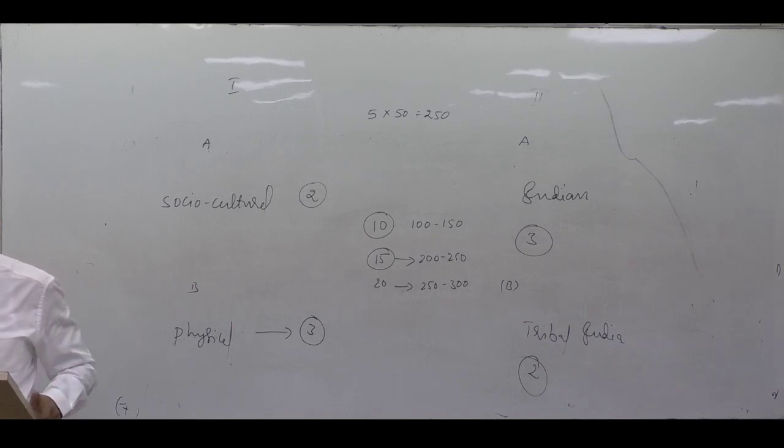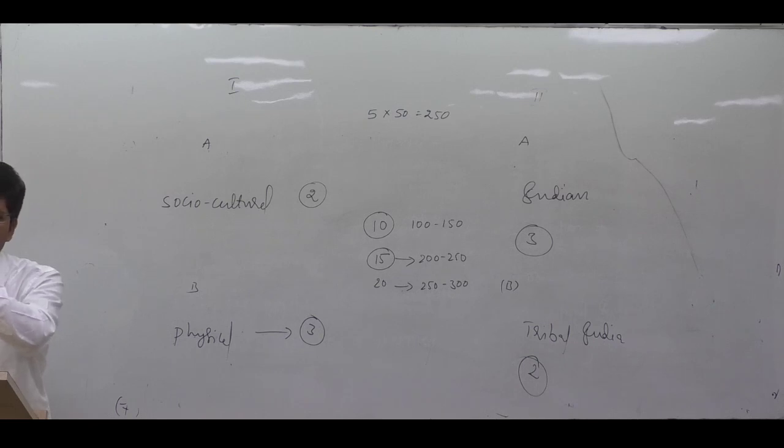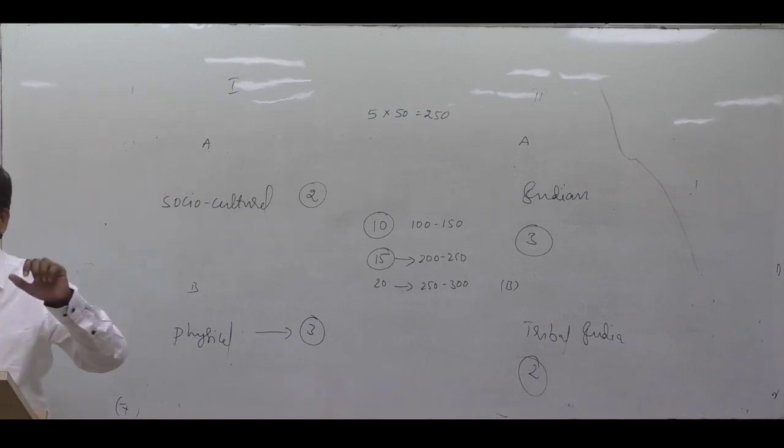There is one concept by the name NMS complex: nature, man, spirit complex. We have to understand that man would like to always maintain balance between his life, his belief in the spirits or religion, and environmental resources.